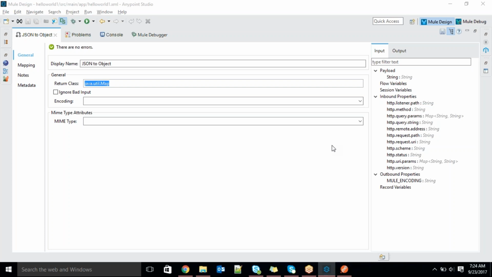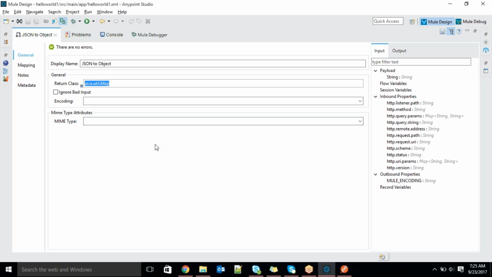Yes, whatever return type you give, it will convert into that specific return type. That's what the return class option is for. We also have a list. Whatever you keep there, it will convert into that format, but we have to check according to the logic. Generally we won't keep a set. Here my requirement is to read the data, so it's better to always convert it to a map.